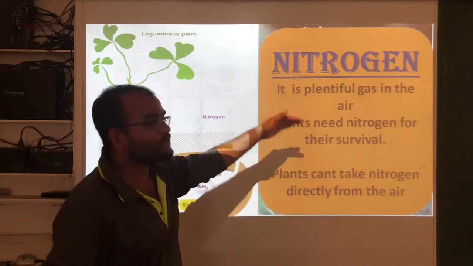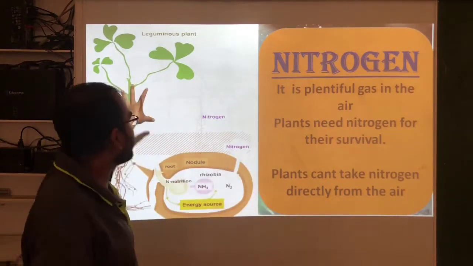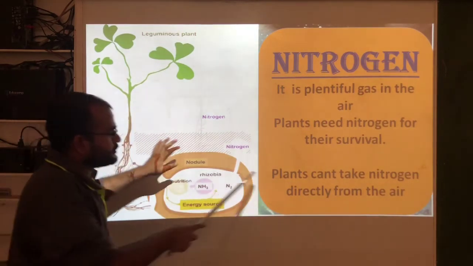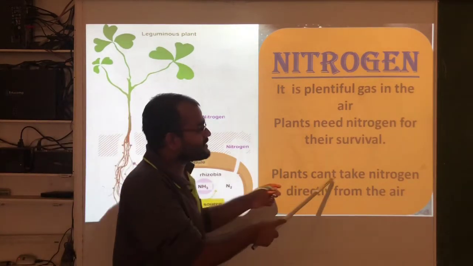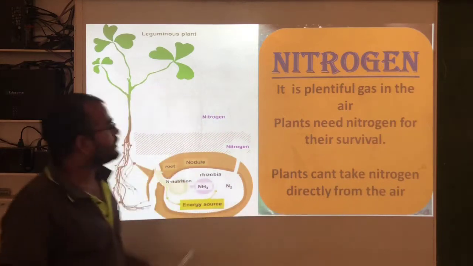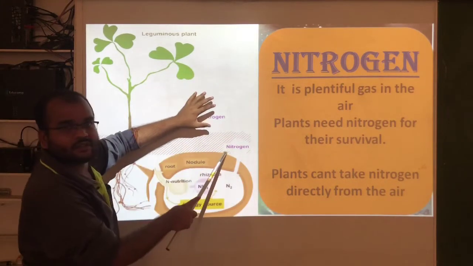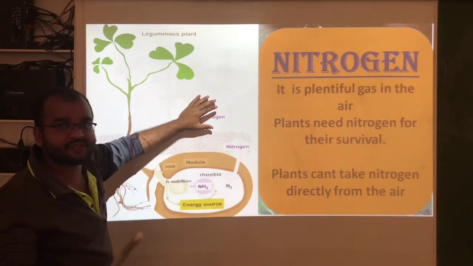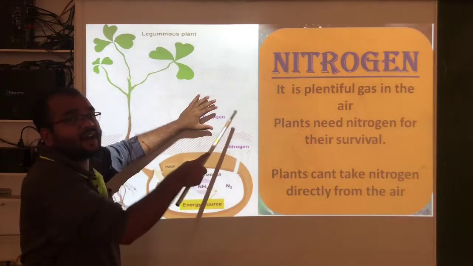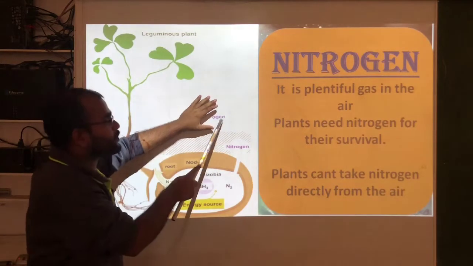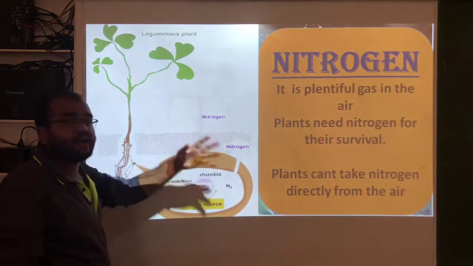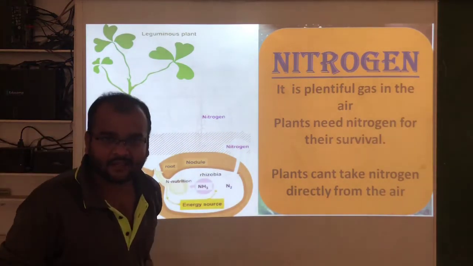This nitrogen gas is useful for the plants. But plants cannot take nitrogen directly from the air. So in this air, so much nitrogen is present, but the plants will not take the nitrogen gas directly.